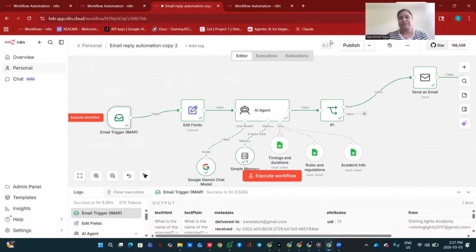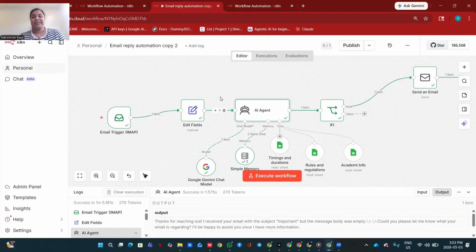Let's check the rest of the nodes, right? All green ticks in here. And you also see I got an email: "Thanks for reaching out. I received your email with the subject important, but the message body was empty." What does that mean? You see, there are no ticks on these sheets, right?